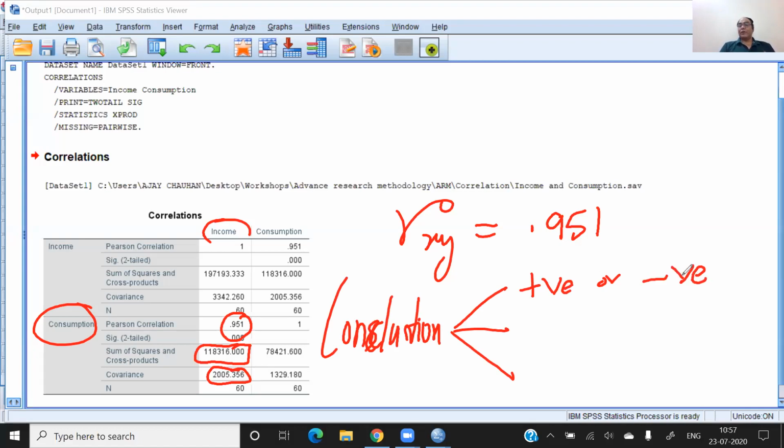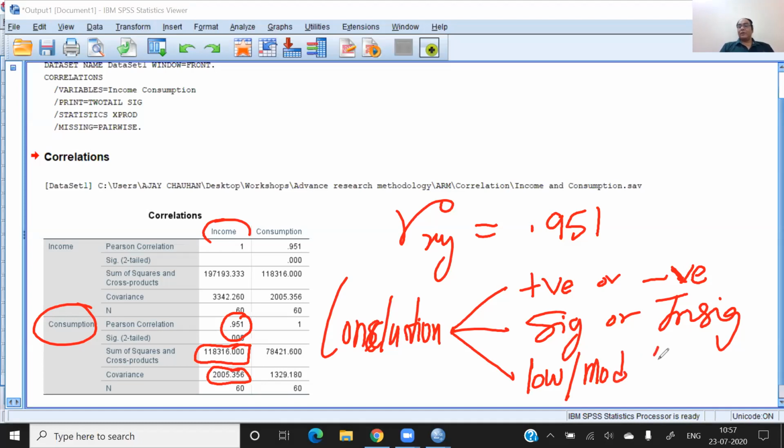The second conclusion is whether it is significant or insignificant. And then whether it is low, moderate, or high.